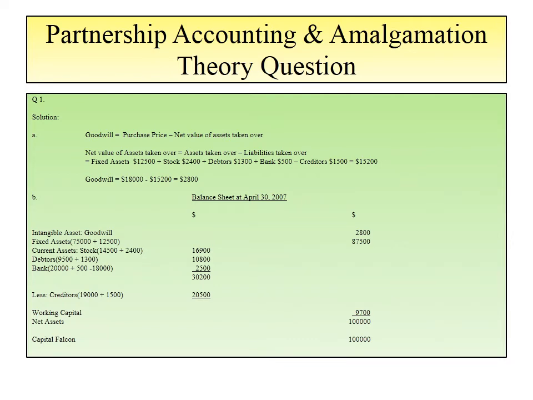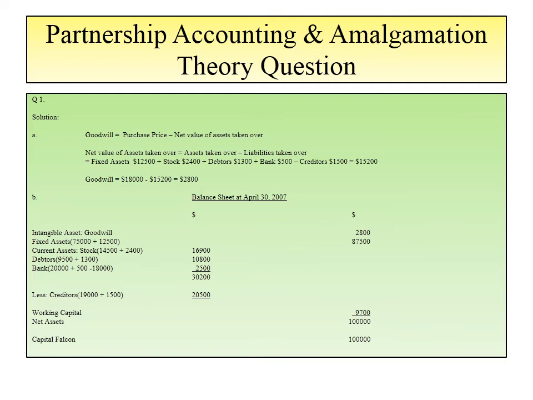Debtors would be 9,500 of Falcon plus 1,300 taken over from Sparrow, totaling 10,800. And the bank amount is 20,000 of Falcon plus 500 of Sparrow minus 18,000, which is paid out to Sparrow, and we are left with a bank amount of 2,500. And if we total it, then the total current assets would be 30,200.